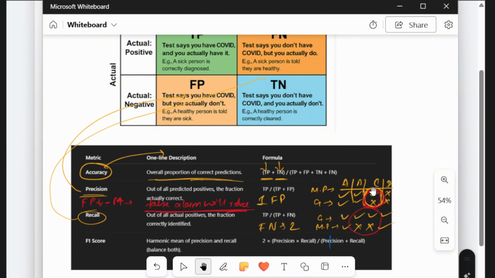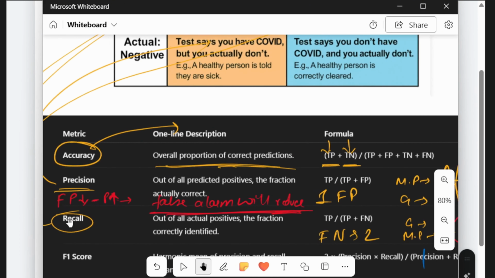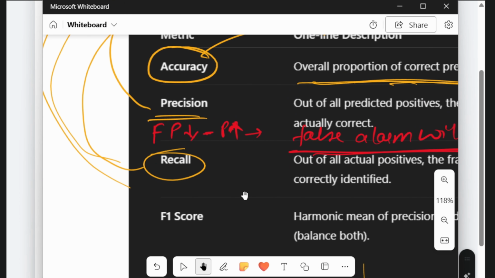To improve recall, where do we have to focus? We have to focus on decreasing false negatives so that recall can increase. If we have high recall, that means we will miss few positives. Precision improves as false positives decrease, while recall improves when false negatives decrease.